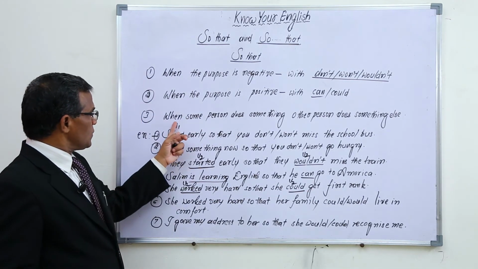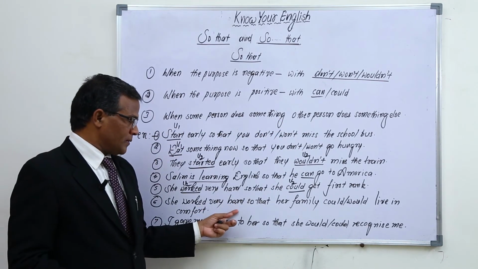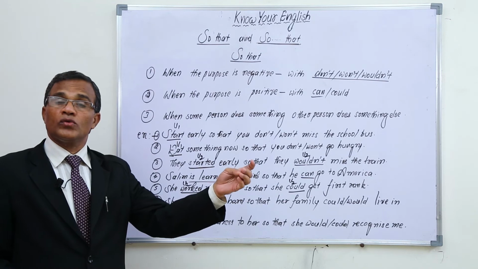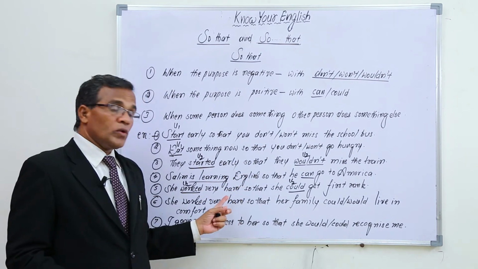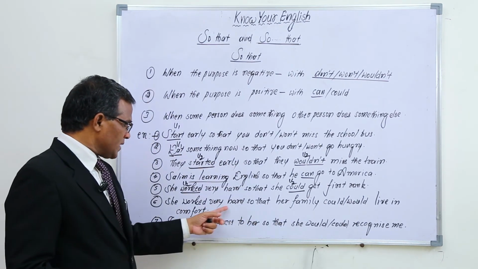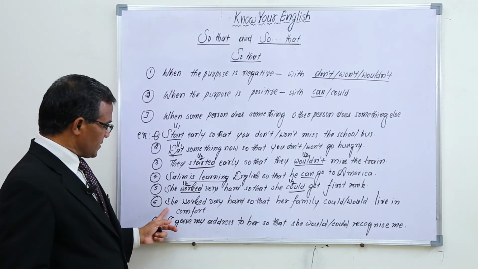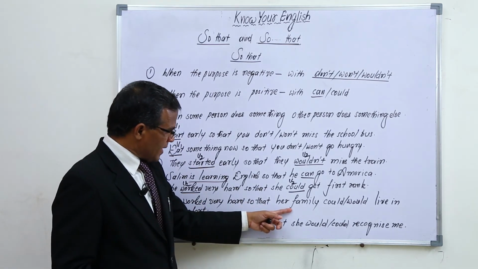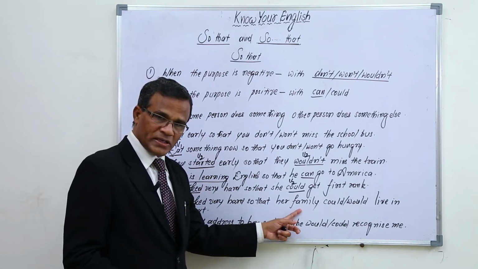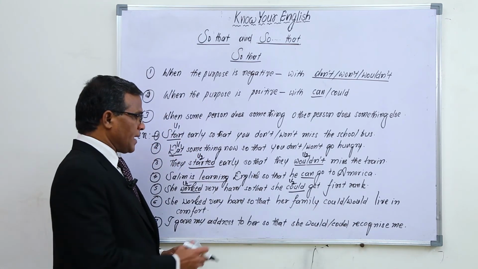Now we are coming to when some person does something, and another person does something else. She worked very hard. Why? What's the purpose of it? To make their family live in comfort. So for that, she worked very hard so that her family. The subject here is she, and the other person is her family. This is one subject and this is another subject. So she worked very hard so that her family could live in comfort or would live in comfort.